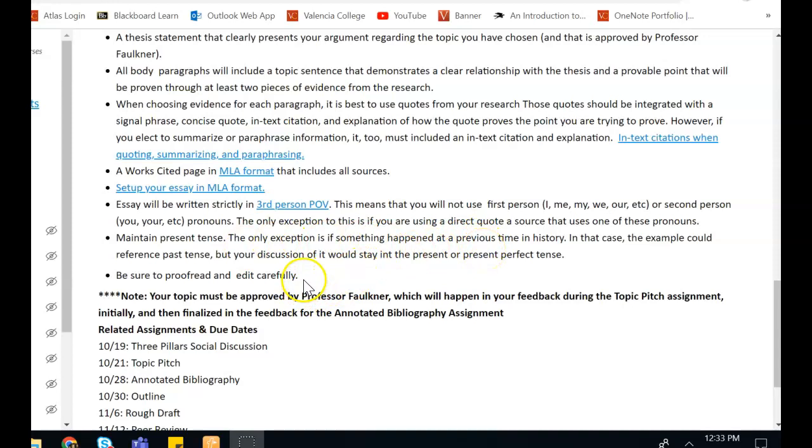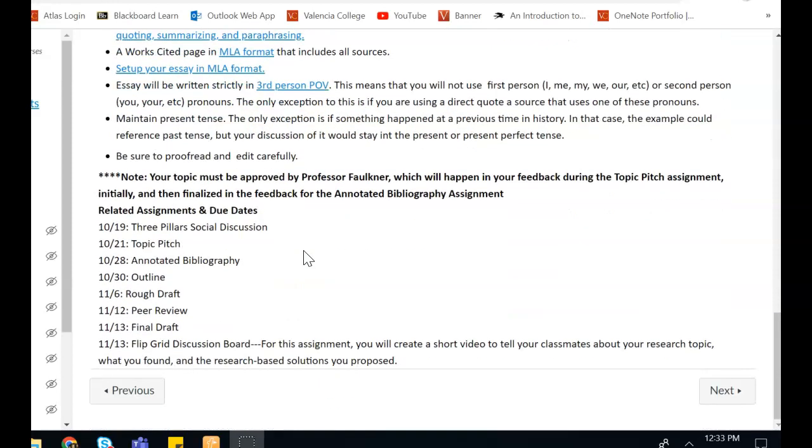And then you'll want to make sure you proofread and edit carefully before you finish your final draft of your paper. A couple of notes. Your topic must be approved by Professor Faulkner, which will happen in your feedback during the topic pitch assignment initially, and then it'll be finalized in your feedback for your annotated bibliography assignment. What that means is early on, you are going to pitch a topic related to the SDGs that you would like to consider doing your paper on. I will tell you you'll pitch 3 topics. I'll tell you which one I think you should move forward with.